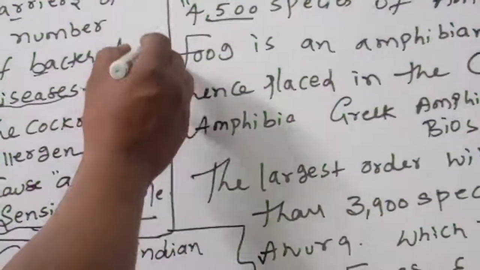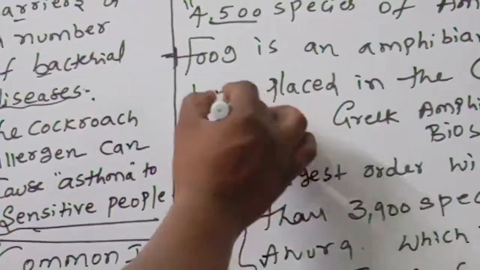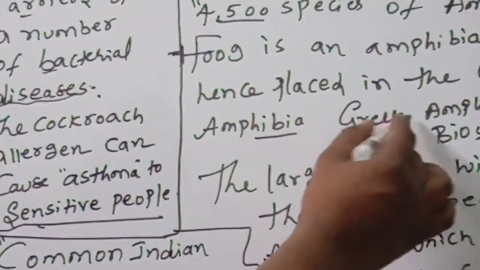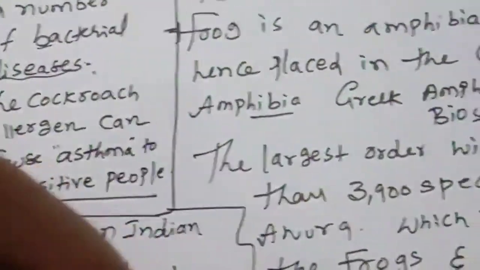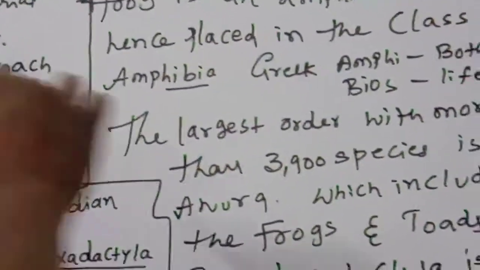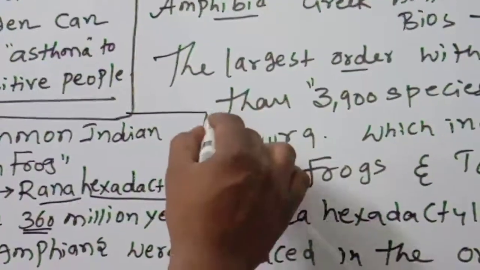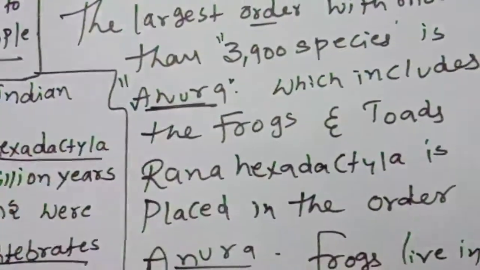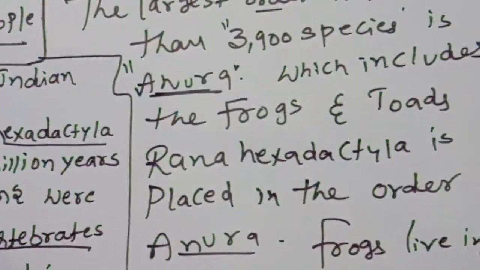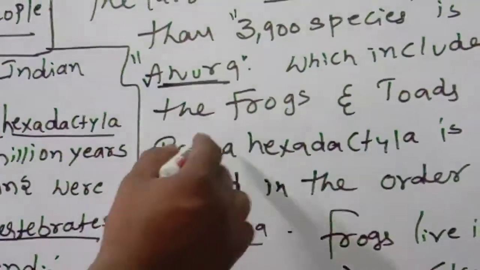Next, frog is an amphibian and hence placed in the class Amphibia. Greek amphi means both, life in water and land. The largest order with more than 3,900 species is Anura, the order of amphibians which includes the frogs and toads.